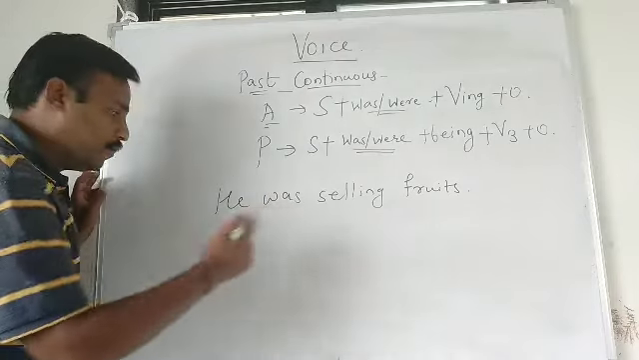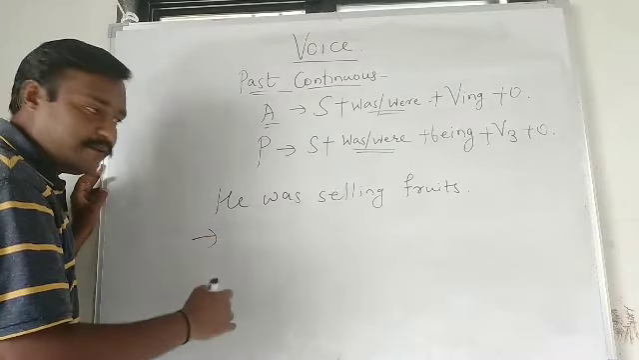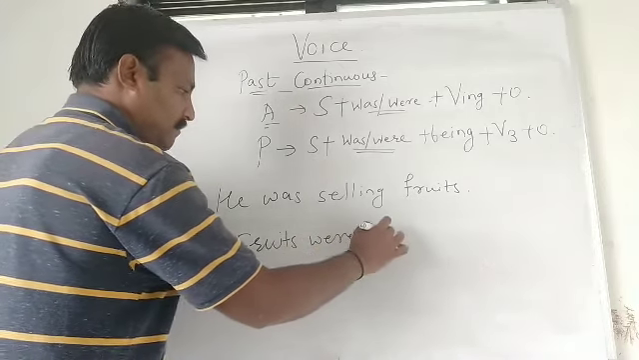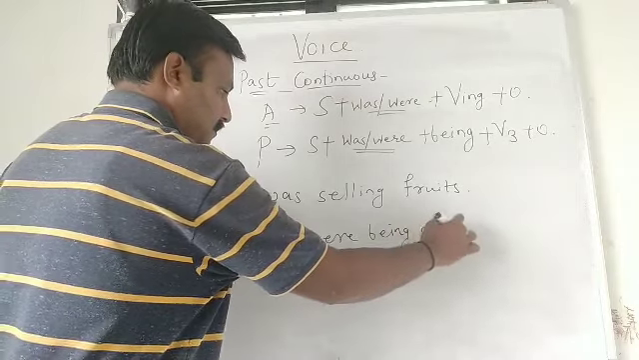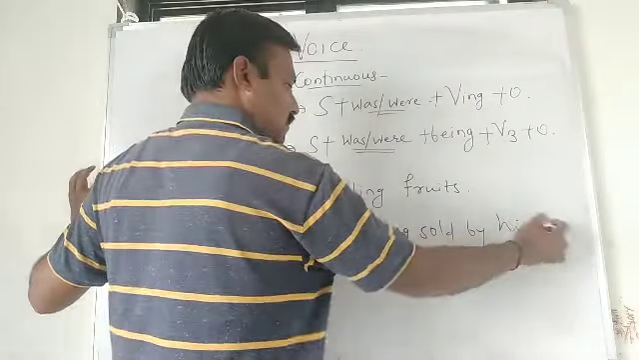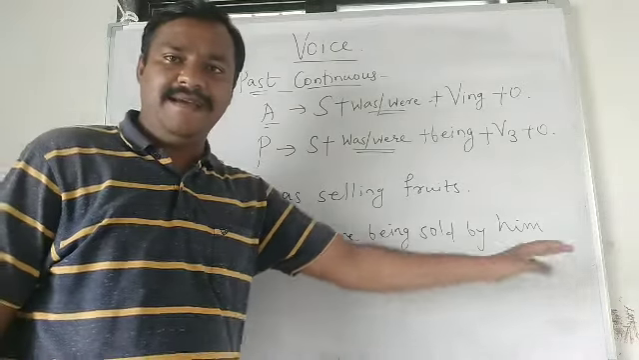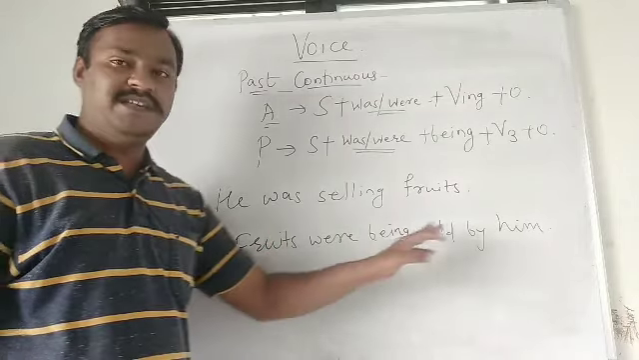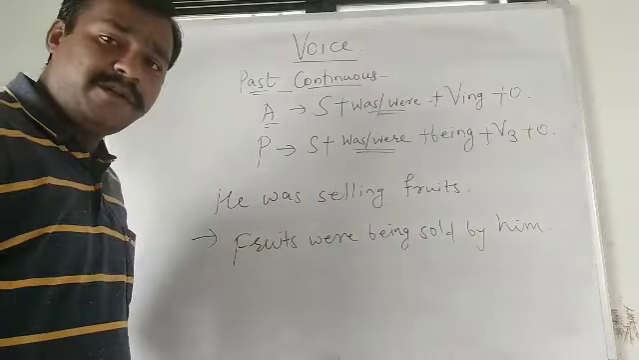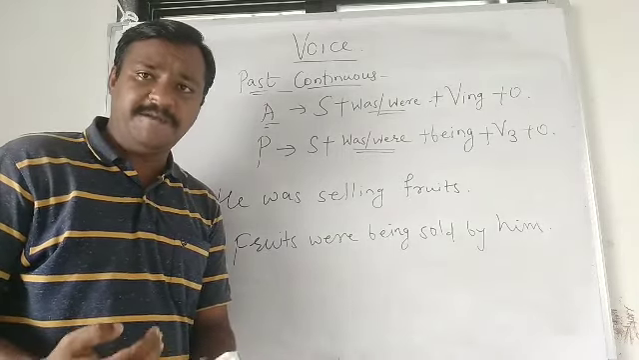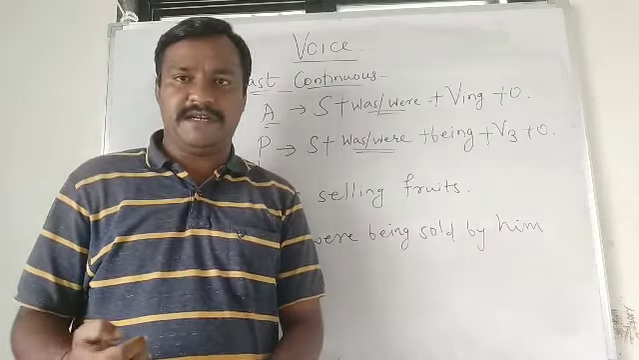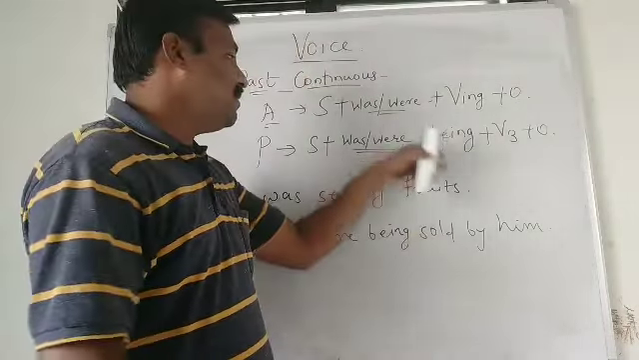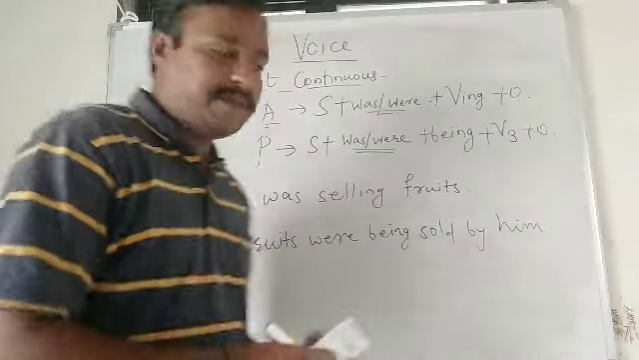He was selling fruits. This is active sentence. We have to change it into passive. Fruits were being sold by him. Yes, he was selling fruits, and passive, fruits were being sold by him. Now we will discuss about remaining three tenses. Those are present perfect, past perfect and future perfect. Friends, whenever these three tenses are there, you need not worry about this verb third form. Why? Let me explain.